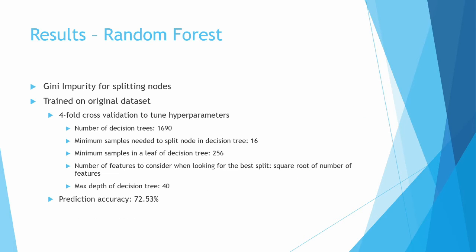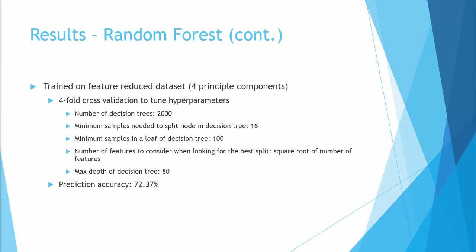Next, we used random forests using Gini impurity for splitting nodes into decision trees. Without feature reduction on the dataset, using 4-fold cross-validation, the resulting trained random forest had tuned hyperparameters listed here. The prediction accuracy was 72.53%. After applying PCA feature reduction on the dataset, using 4-fold cross-validation, the resulting trained random forest had tuned hyperparameters listed here. The prediction accuracy was 72.37%, only 0.16% less than without feature reduction.